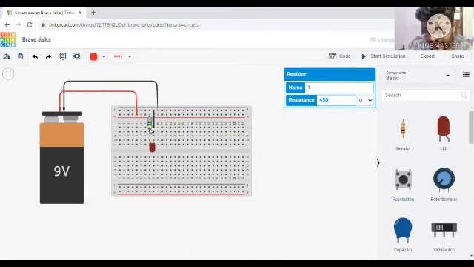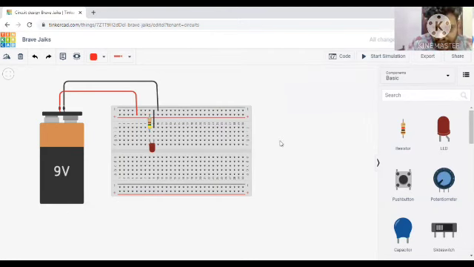Now we can see that this color coding has been changed. This will be dealt in the coming classes. Now we have completed our circuit. Let us start the simulation. When we start the simulation, we can see that our LED is not destroyed and it is blinking. When we stop the simulation, our LED is off. When we again start the simulation, our LED is on again.